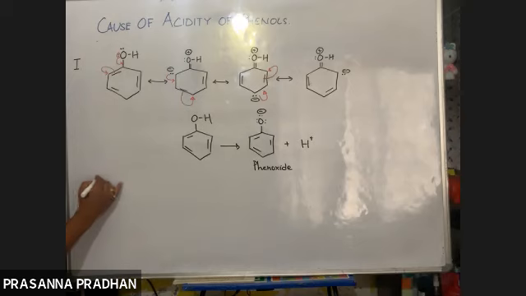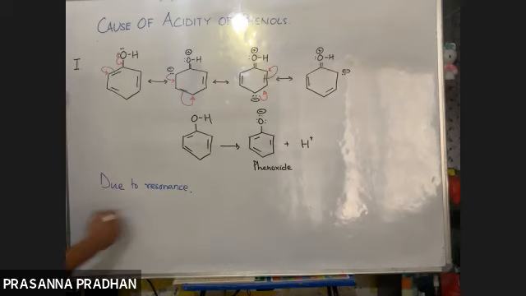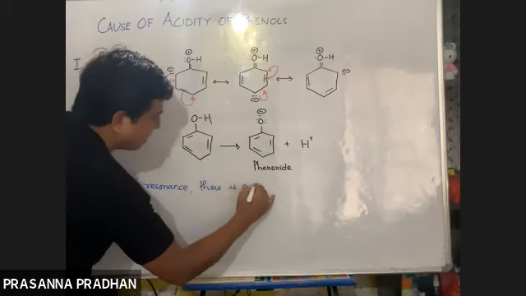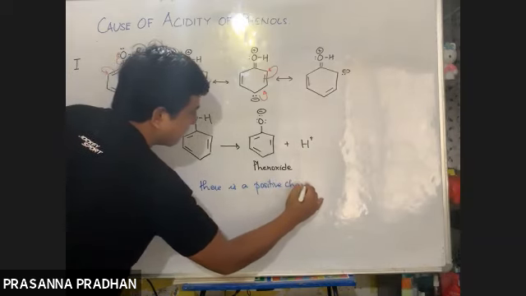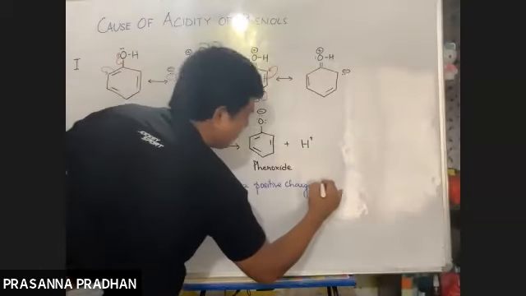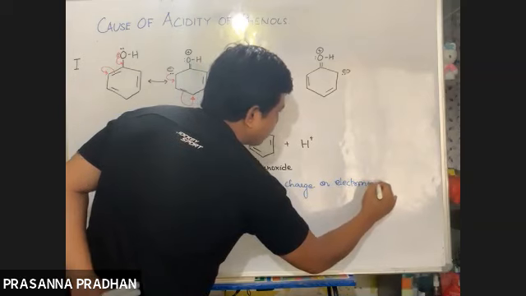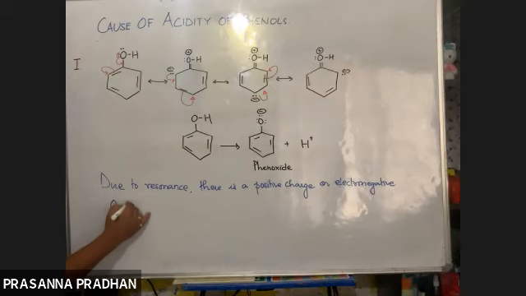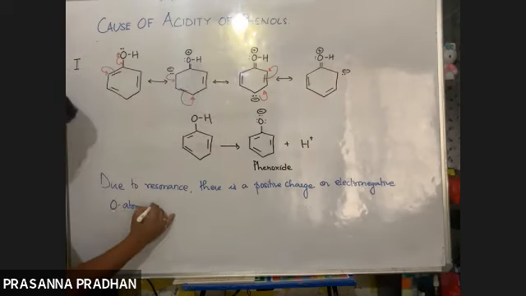So we can write this reason: due to resonance, there is a positive charge on the electronegative oxygen atom, which facilitates the release of a proton.